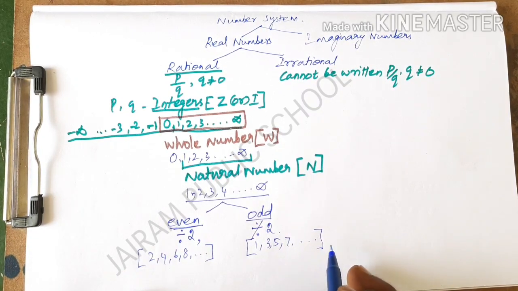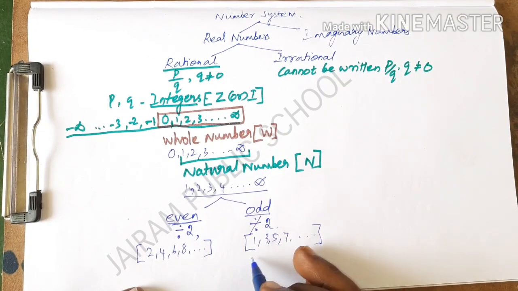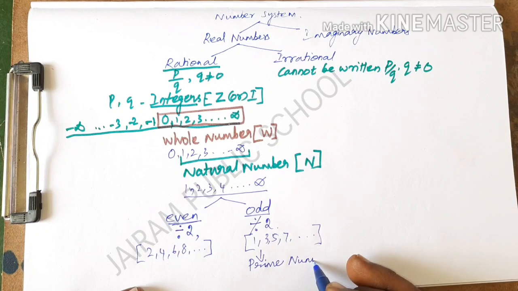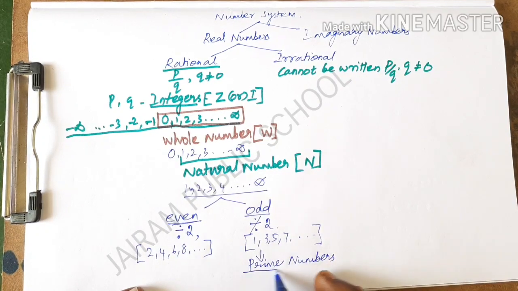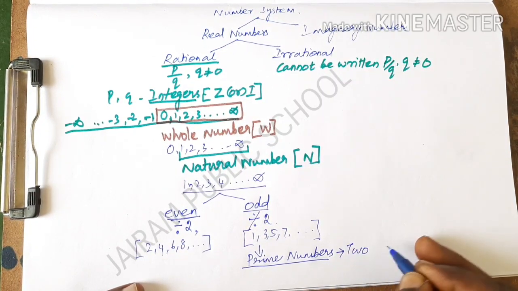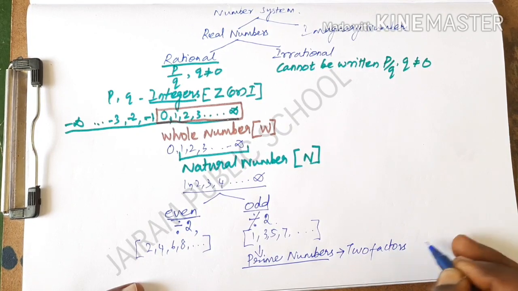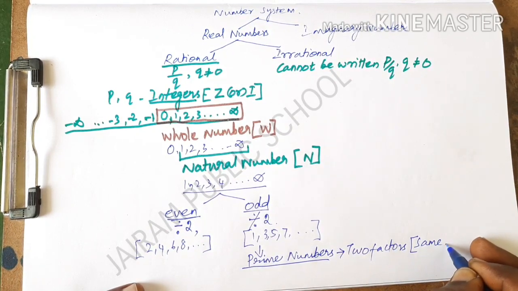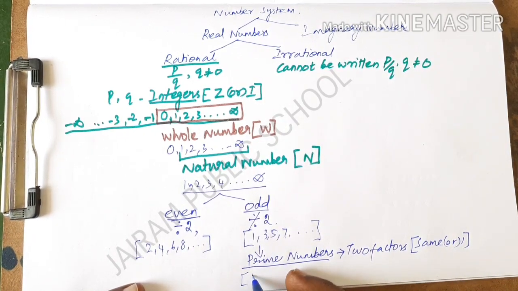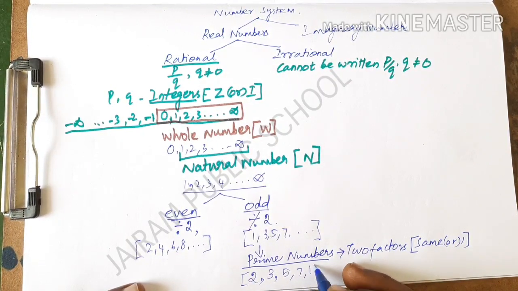From the odd numbers it is possible to describe prime numbers. A prime number is a number which contains only 2 factors. What do the 2 factors mean? The same number and 1, that is called a prime number. The smallest prime number is 2. The next prime numbers are 3, 5, 7 and then 11, 13, 17, 19 and so on.